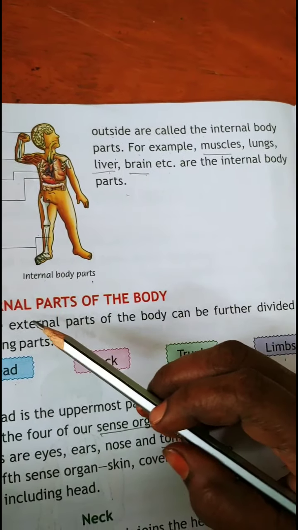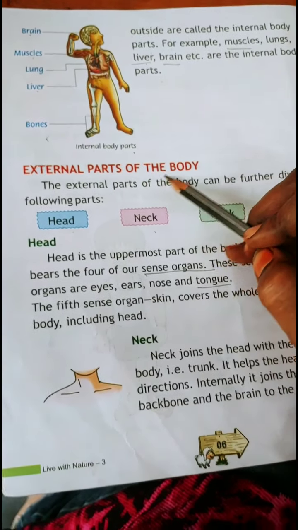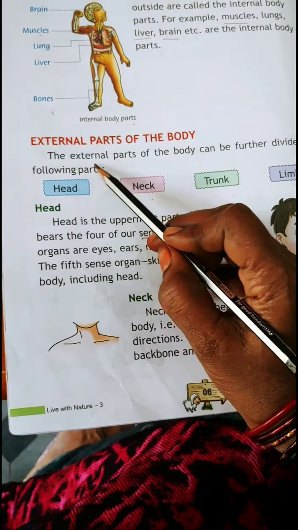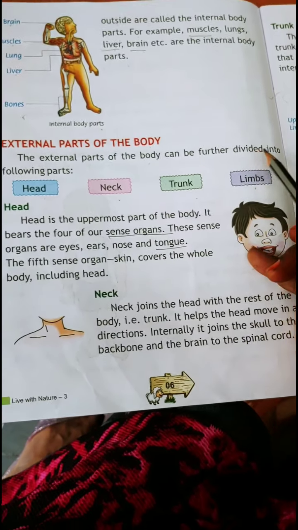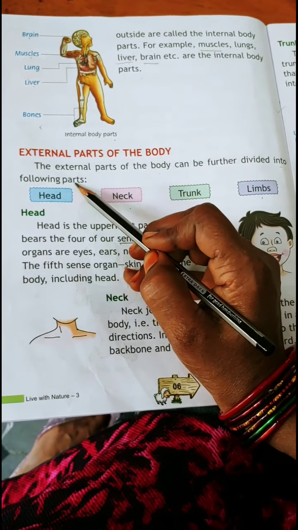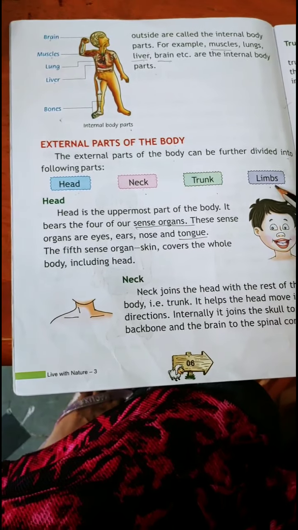So now let us know in detail about the external parts of the body. The external parts of the body can be further divided into following parts: head, neck, trunk, limbs.